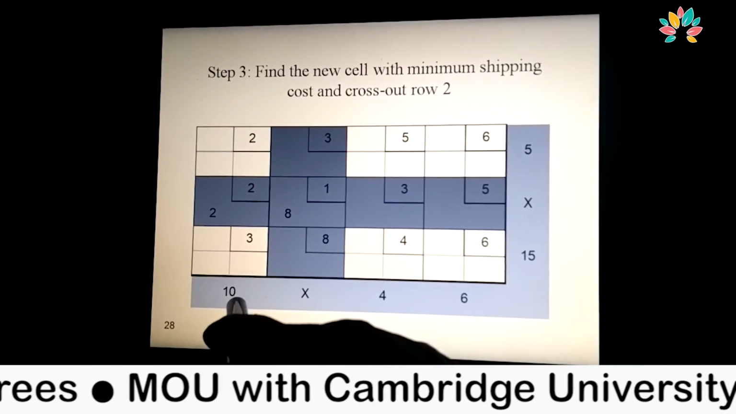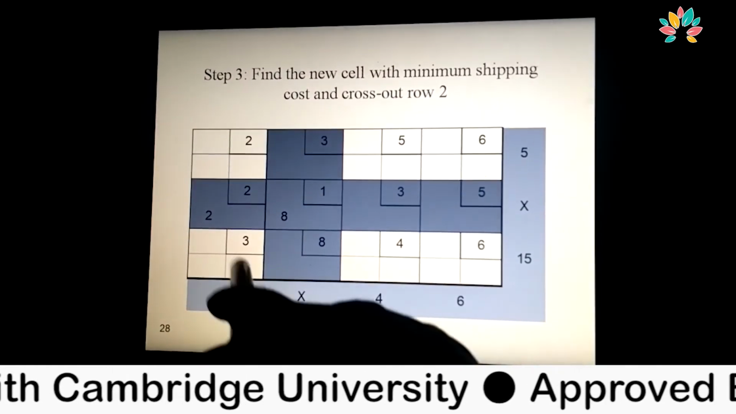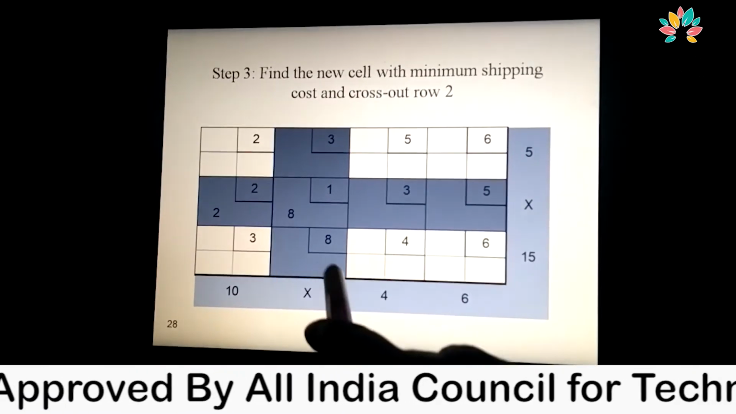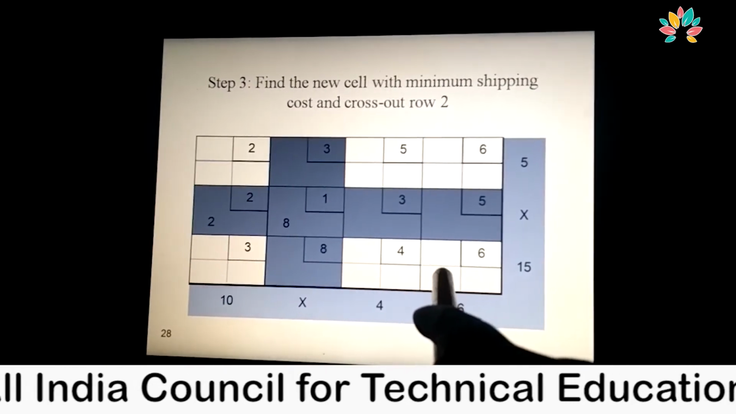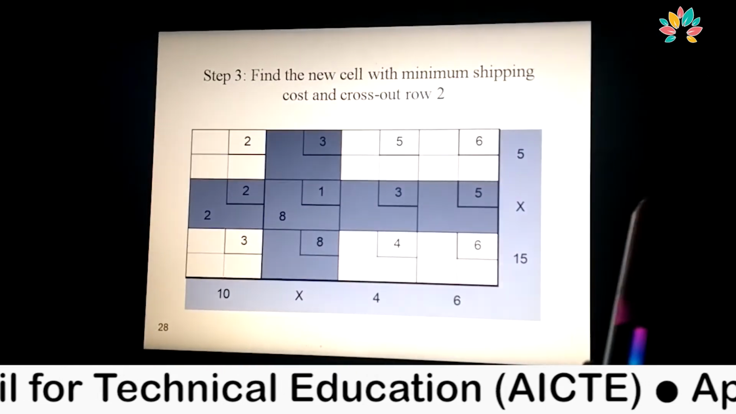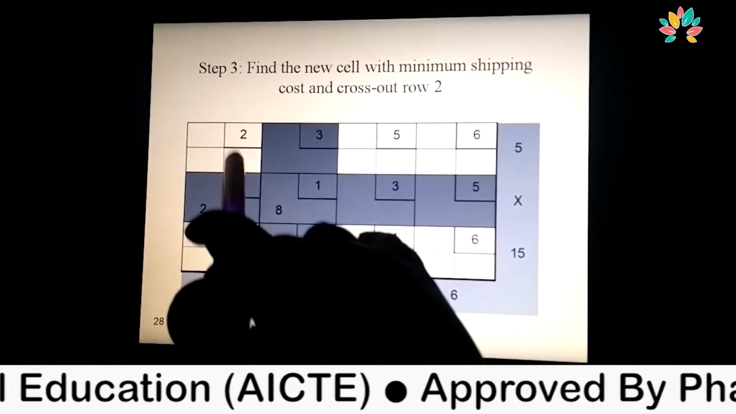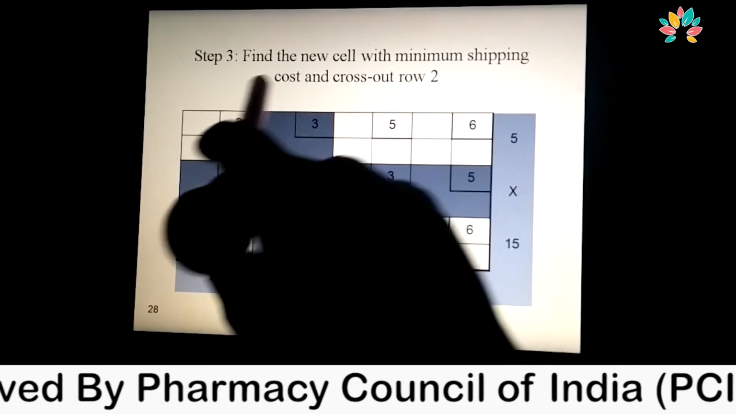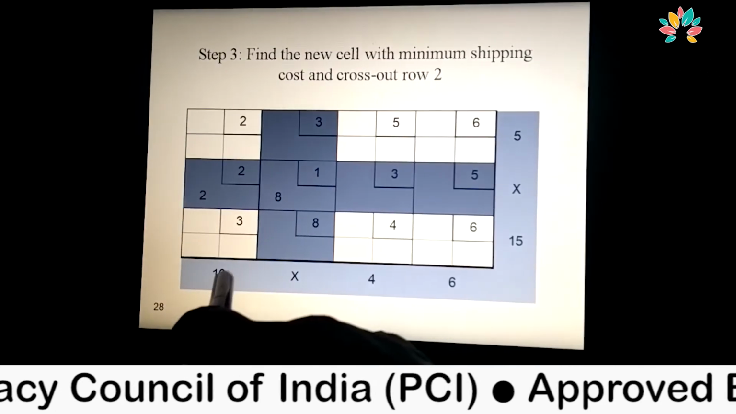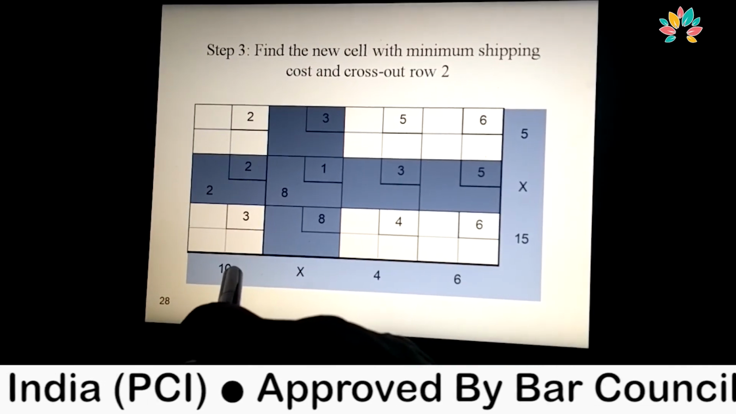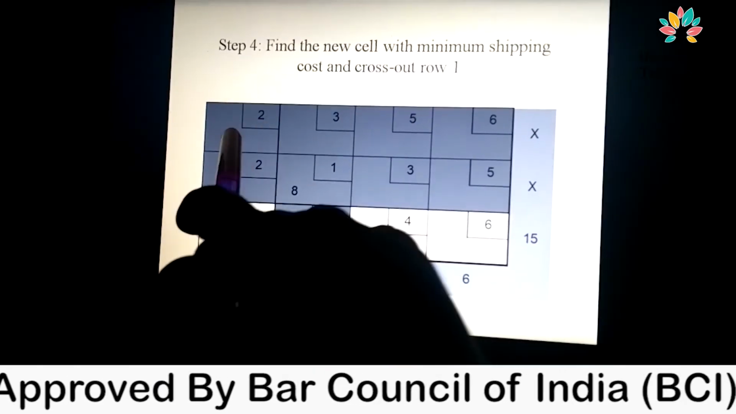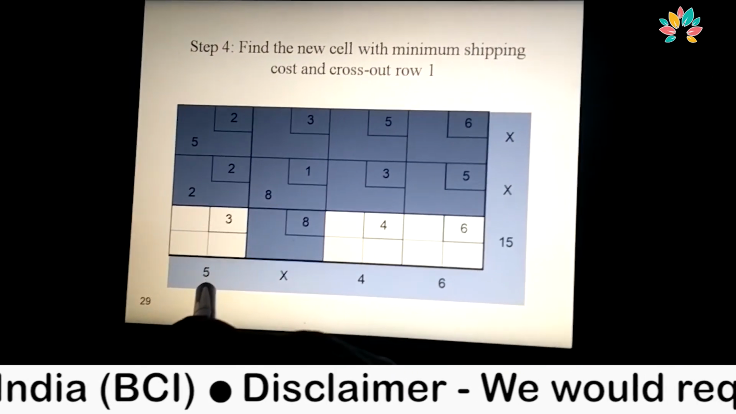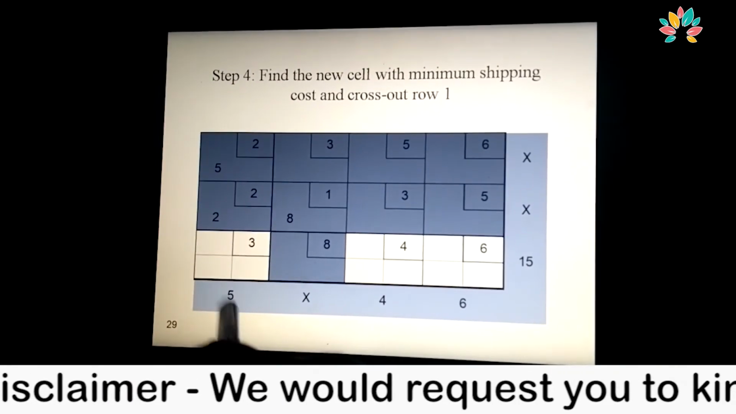Now the demand goes from 12 to 10 units. After saturation of this row, we look for the next smallest shipping cost. The smallest shipping cost is this 2. Now we have to allocate for this shipping cost. How many units do we assign here? Only 5. We assign 5 for this shipping cost. Now the remaining demand is 5 only. We allocate 5 units to this cell, and the remaining supply and demand is 5.